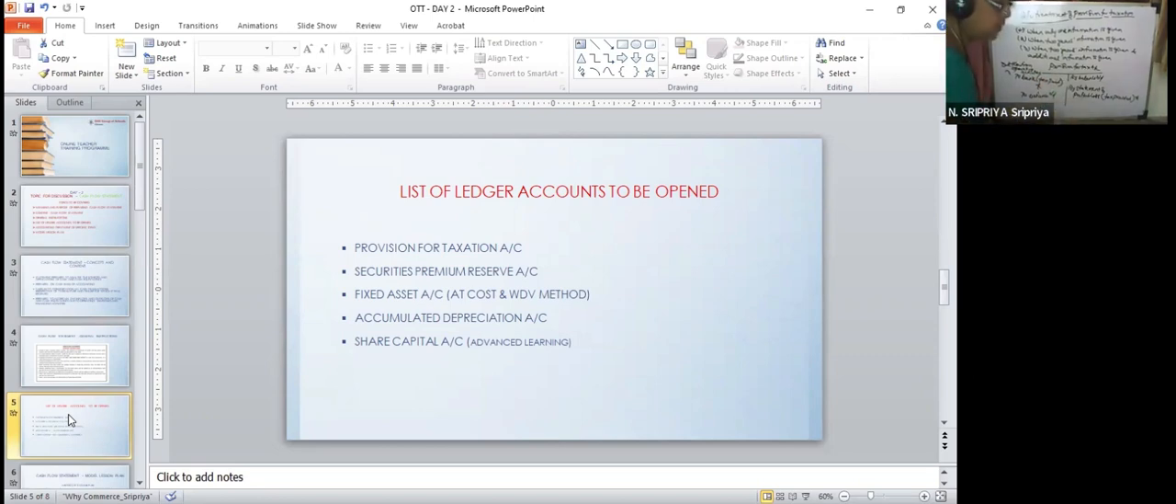Or if it is tax provided, this will be added to extraordinary items. This will be added to extraordinary items. Securities premium reserve account.